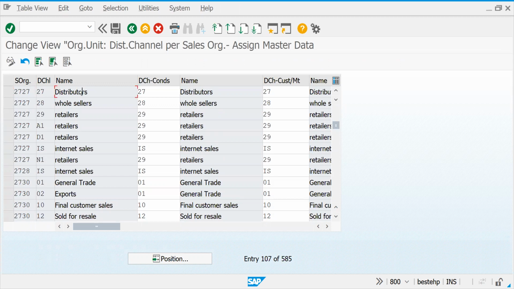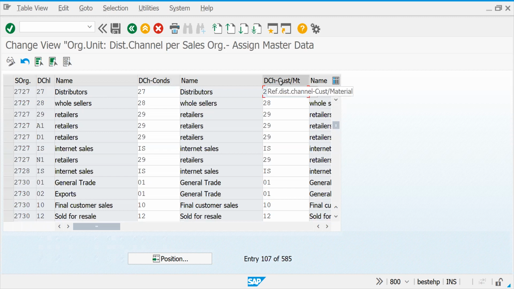For distributor, technically I'm just trying to explain to you, but why they are not implementing it in real time, that I will also explain. For example, distribution conditions means your pricing. You keep it for later, as of now we didn't discuss it.